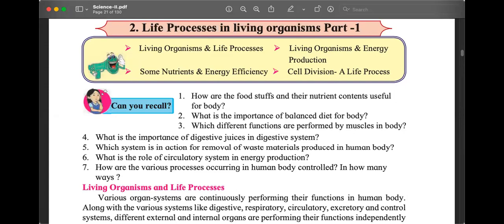Breaking down of the molecules into smaller molecules. New molecules are produced. What is that process called when new molecules are produced? Science 1. Is it a physical change or is it a chemical change? It's a chemical change. So these digestive juices help in the chemical changes of the digestive process. Okay. So one of the very common digestive juices that we all have experienced, I don't know whether you remember this or not. Let's see if you remember.